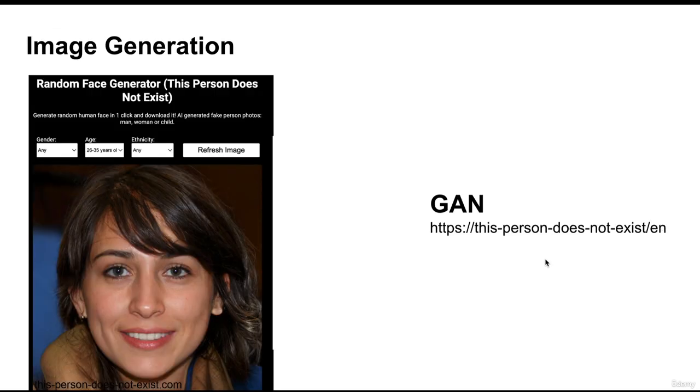Now, the fun doesn't stop over here. Disclaimer: this person does not exist. Yes, this is a random face generator, i.e., this person does not exist. This is an image generated by generative AI. You can look at this URL, thispersondoesnotexist.com/en, and play around with some parameters.